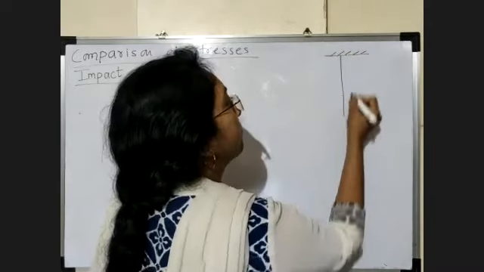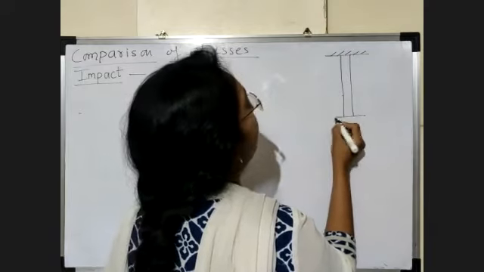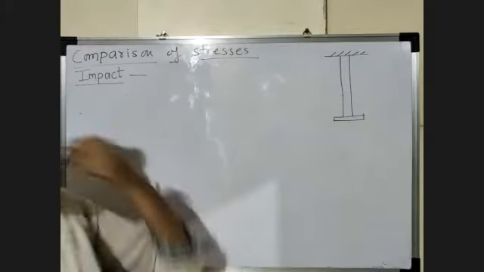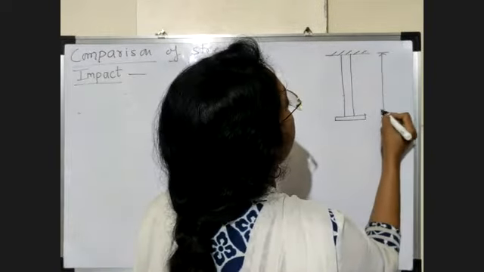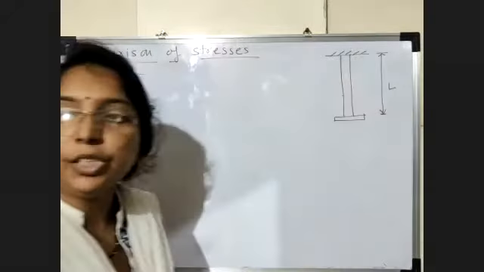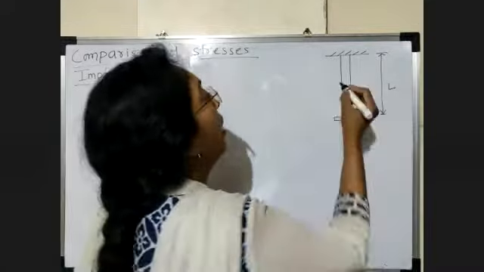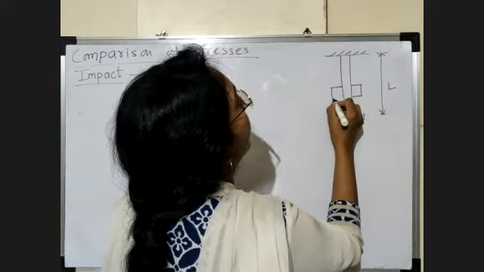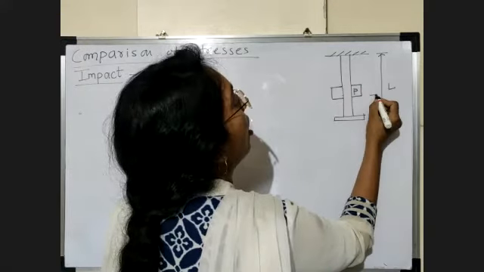Now here we consider one bar. This bar is fixed at the top, and we consider one collar which is fixed at the bottom of this bar. The initial length of this bar is say L. Now we consider one sliding weight P. This sliding weight is allowed to drop from a certain height H on this collar.